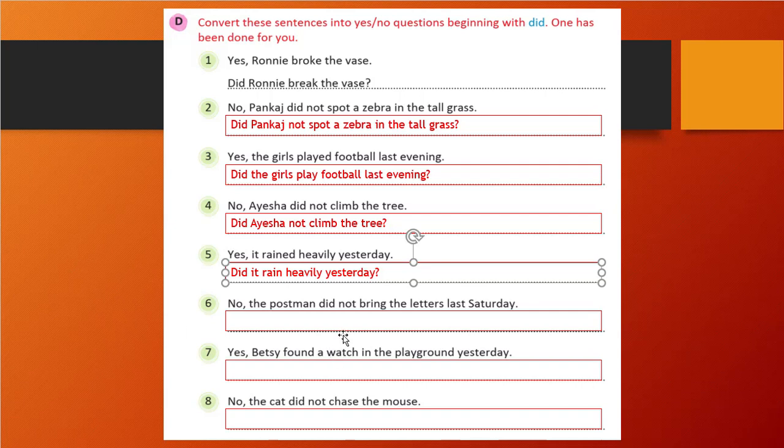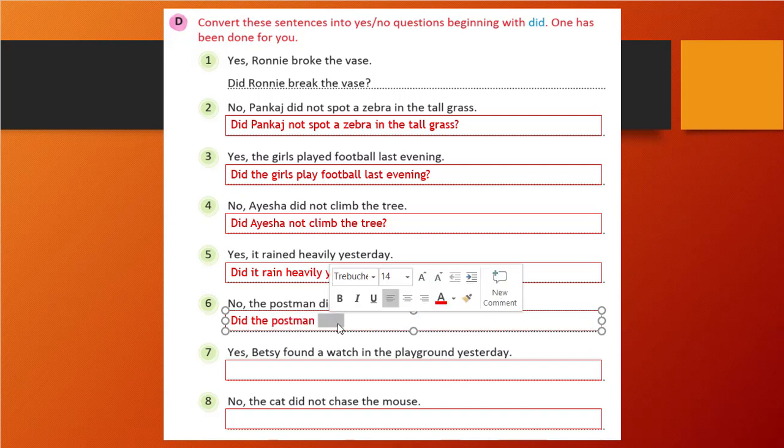That only I am writing here. See, the postman did not bring the letter last Saturday. First, what will we write? Did. Then we will write the noun or pronoun. So the postman is our noun. The postman. Okay. After that, what will we write? Not. Did the postman bring the letters?